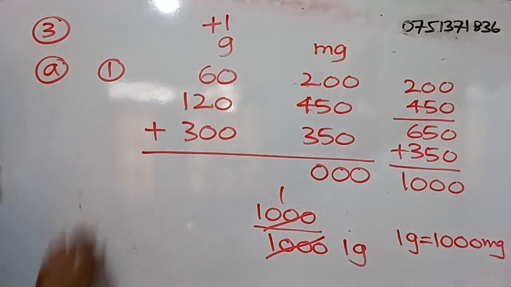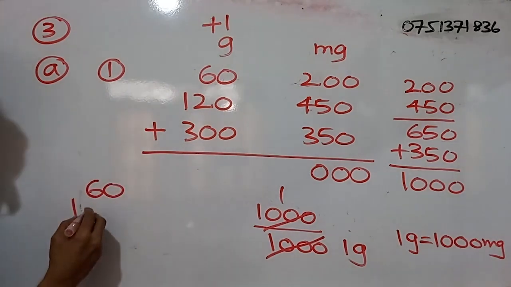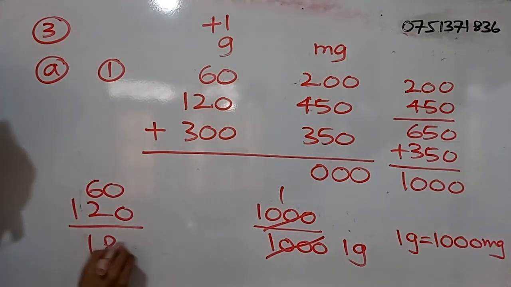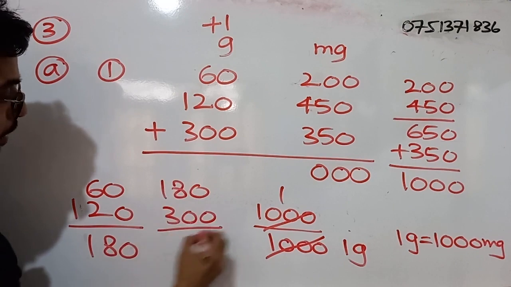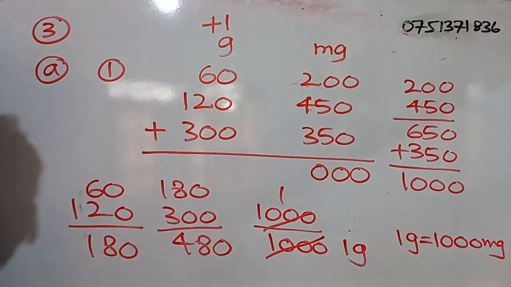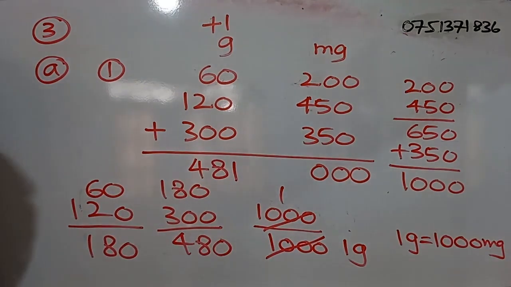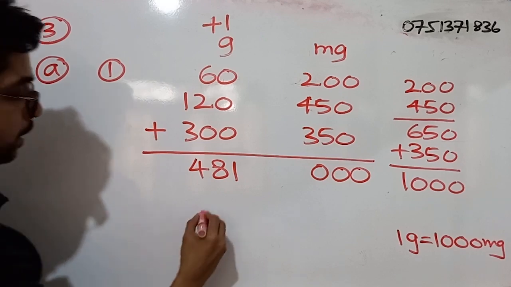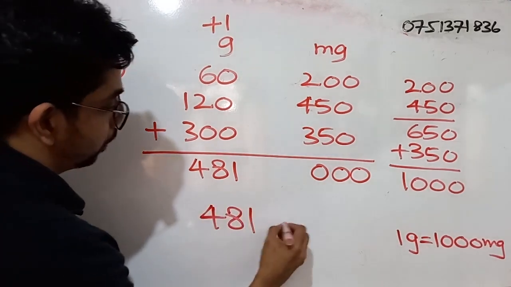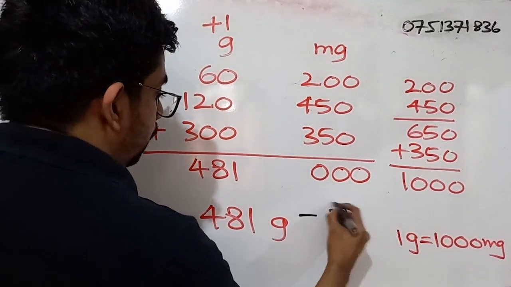Now we come to the grams part. 60 plus 120, we know that is 180. 180 plus 300, what is that? 480. We are not done. We still have to add the 1. So this becomes 481. I will just erase these. So finally, what is the answer? 481 grams. For the correct answer, you will be getting 2 marks.